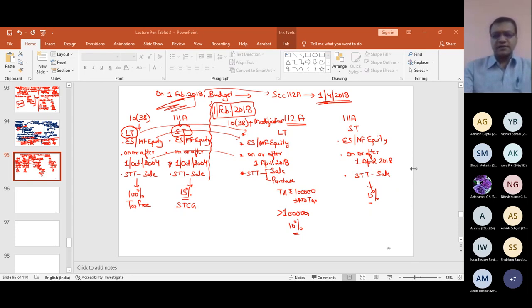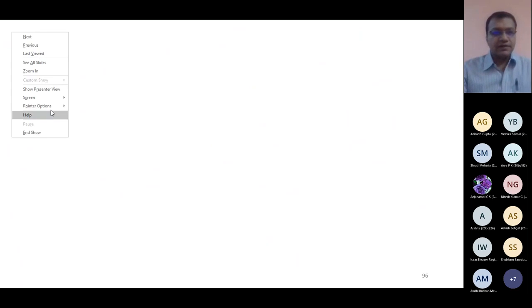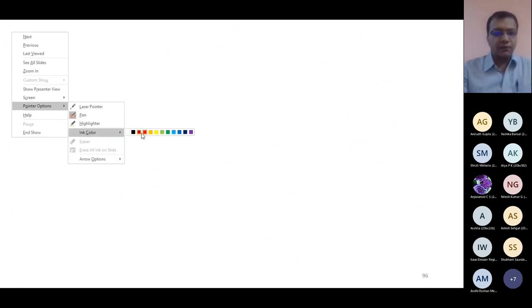Now let us start discussing a numerical on section 111A. So let me discuss one example from my book, and we will discuss one numerical of 111A. Example.